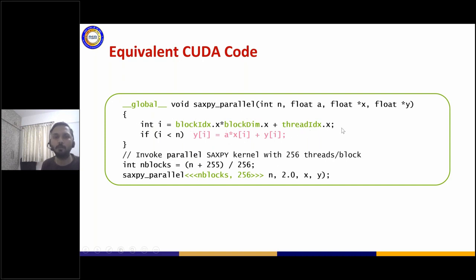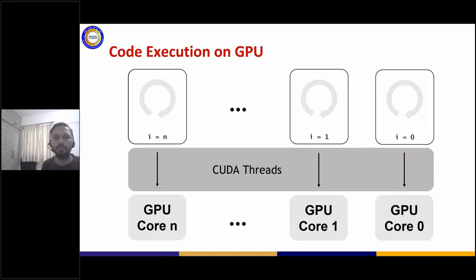Since you have already done OpenMP programming, you would be aware that every thread gets its own index, and based on the index you can execute this function. So what is so different? It's very similar. You're launching many threads, you are defining a function with a special keyword, and based on the index you are doing some operation. That's what CUDA programming is. So as I said, it's the same thing: the sequential code gets converted into a parallel code.